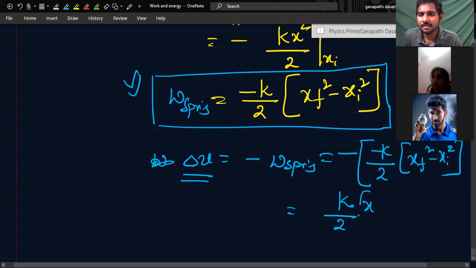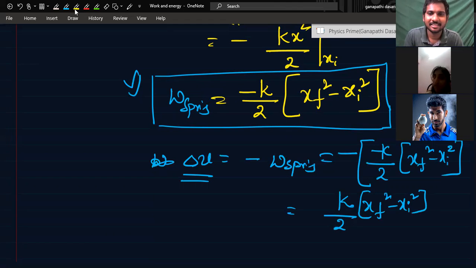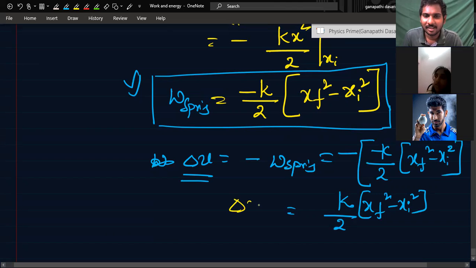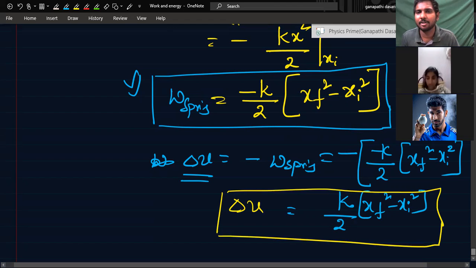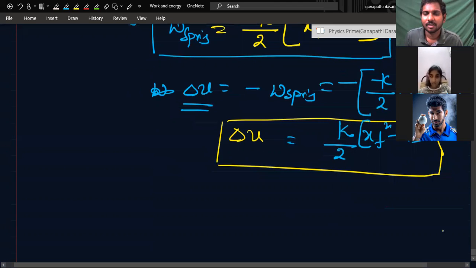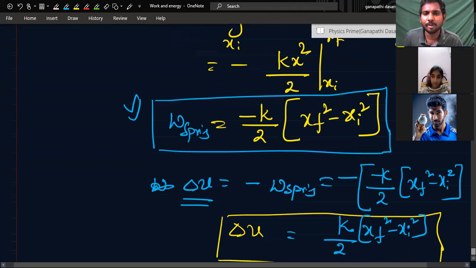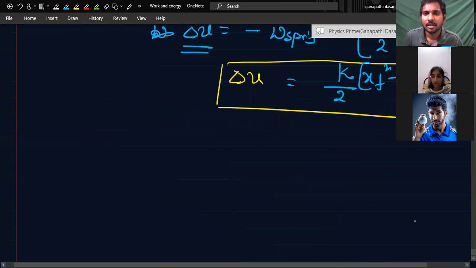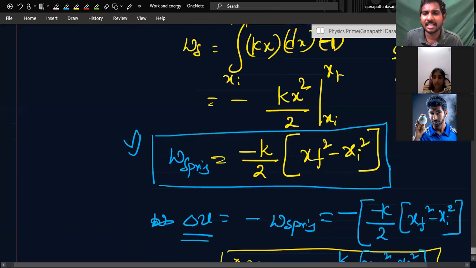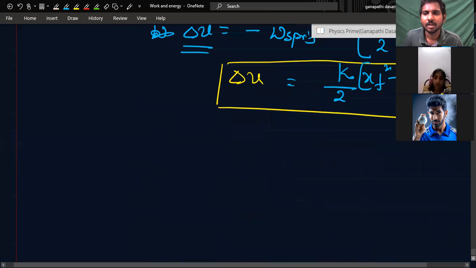That will be k by 2 into x final square minus x initial square. You got it? From the same concept, one formula I derived everything. Yesterday I taught you that integration is needed if the force is variable. Spring force is a variable force, but it is a conservative force.